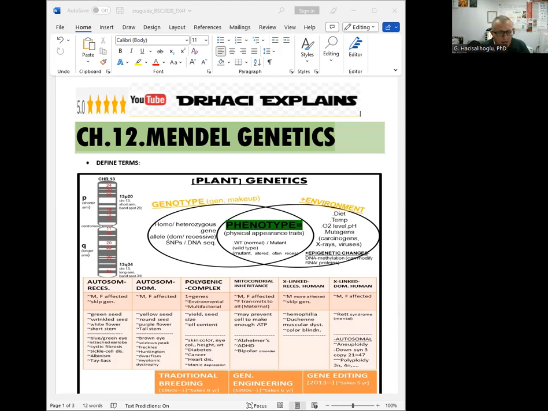Chapter 12 is about Mendel and the gene idea, or Mendelian genetics. As you know, Mendel is considered the father of genetics because of his 2 papers and 8 years of study on first experimental genetics. In 1865, he published his papers and first showed specific traits in plants like garden pea plants and how they move from generation to next generation, over 2 generations. And then he calculated ratios for specific numbers of genes, like monogenic 3:1 or dihybrid 9:3:3:1.